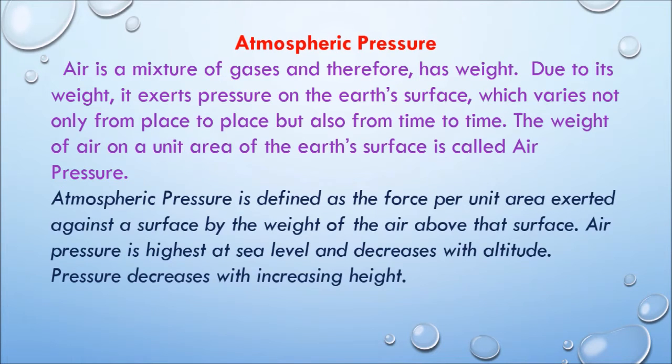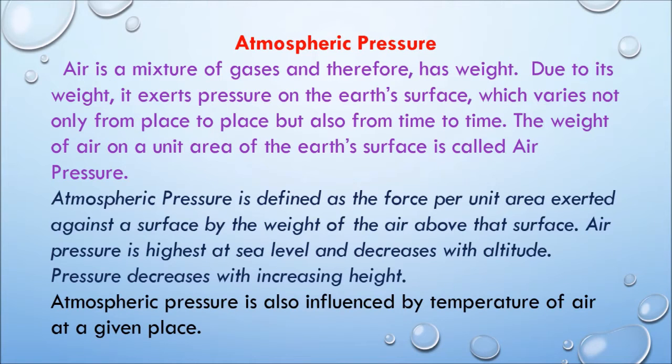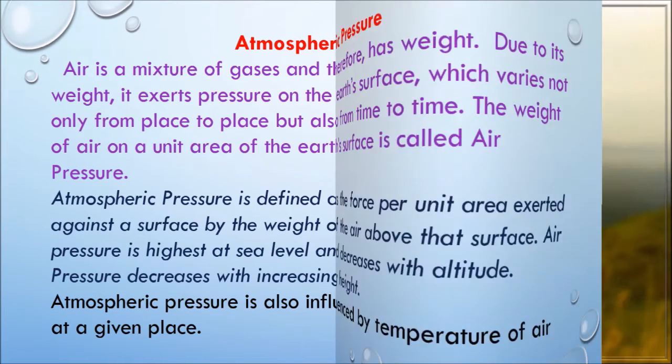Atmospheric pressure is defined as the force per unit area exerted against a surface by the weight of the air above that surface. Air pressure is highest at sea level and decreases with altitude. Pressure decreases with increasing height. Atmospheric pressure is also influenced by the temperature of air at a given place.